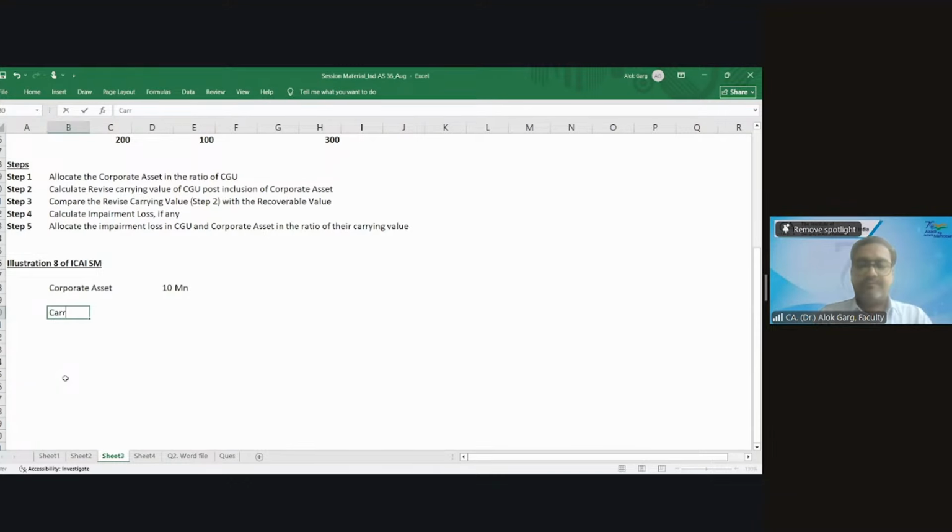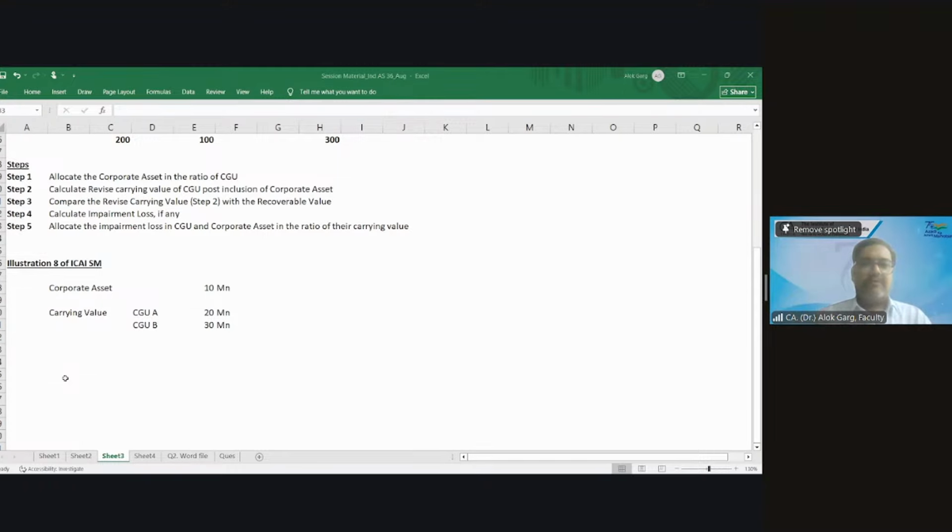Carrying value of CGU A and CGU B, 20 and 30. And the recoverable value was also given in the question.